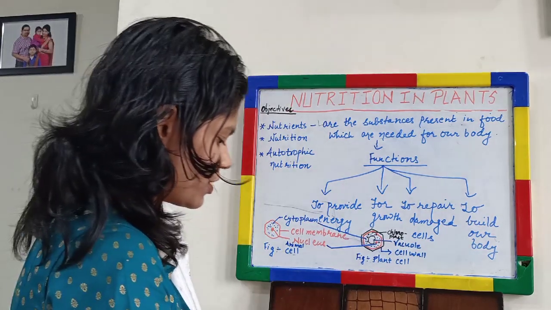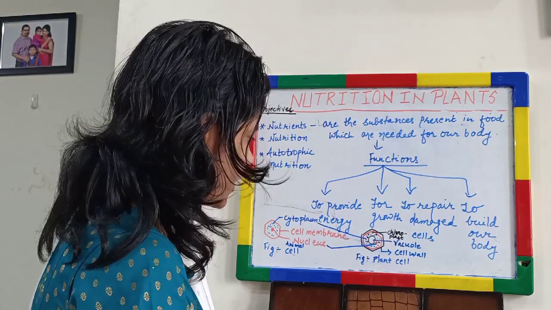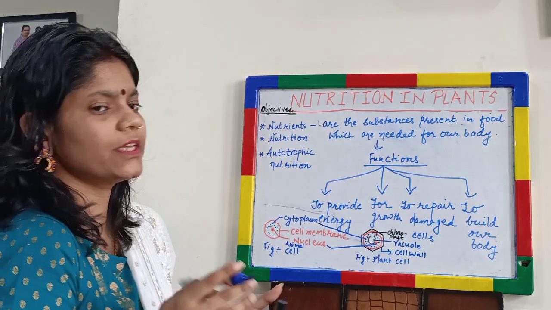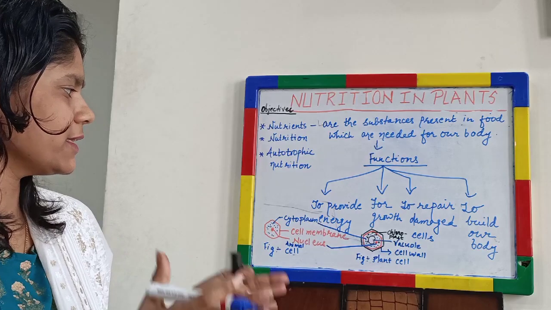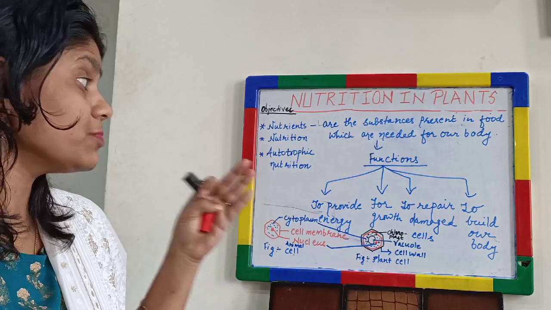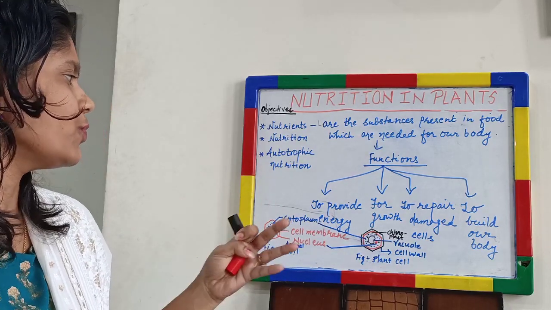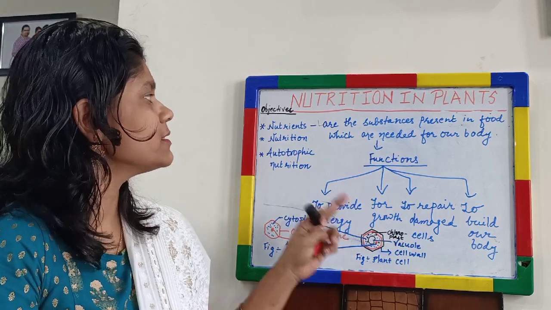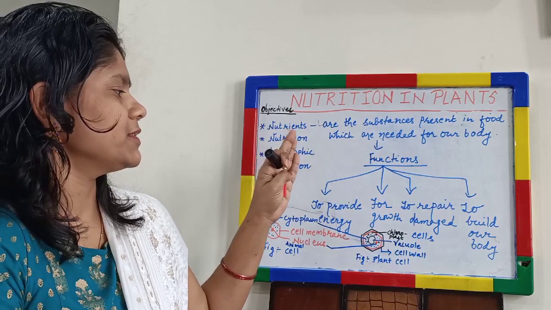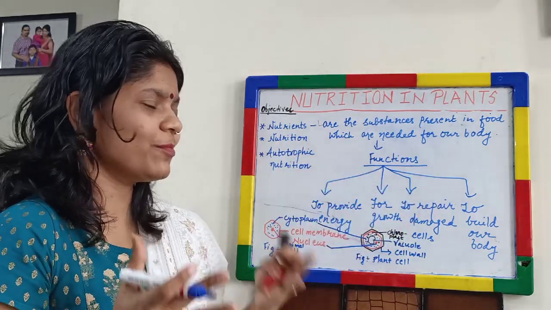So all the living organisms, whether they are plants or animals, are made up of cells, and cells undergo damage, and this damage must be repaired. So how do organisms repair their damage? For repairing the damages, they also need nutrients, and of course to build our bodies.